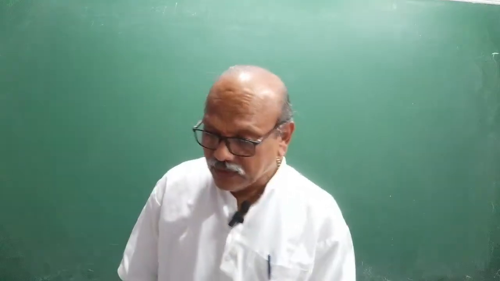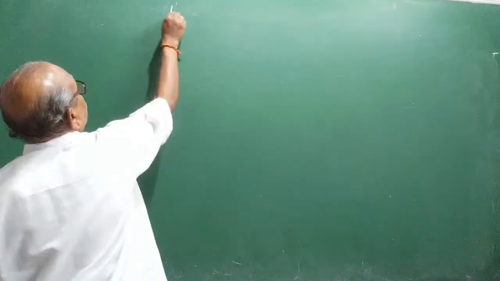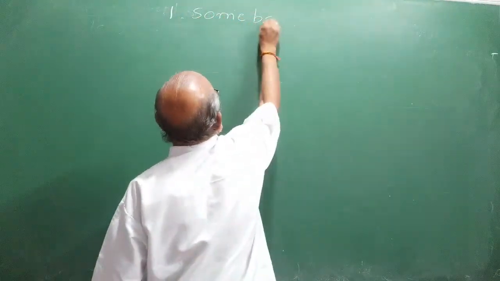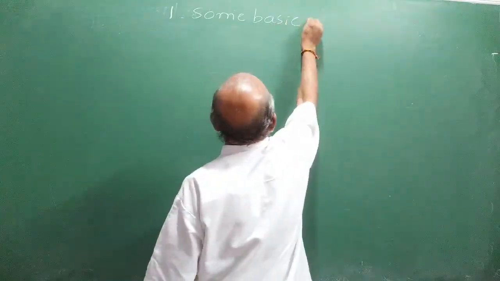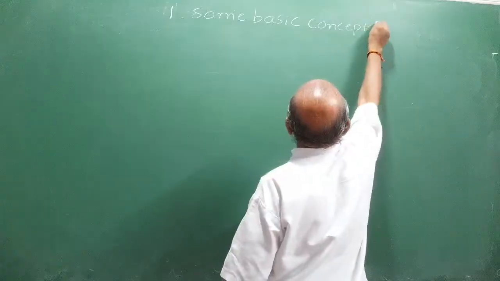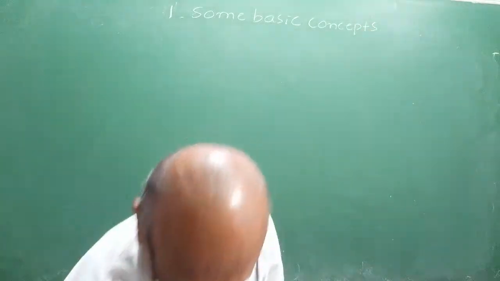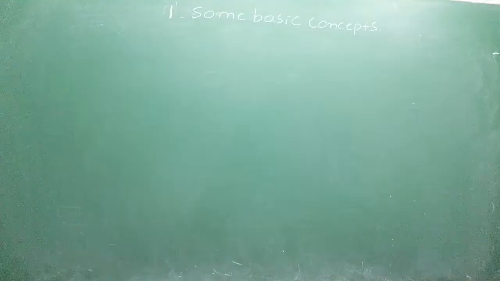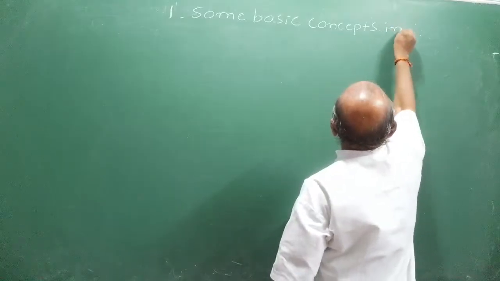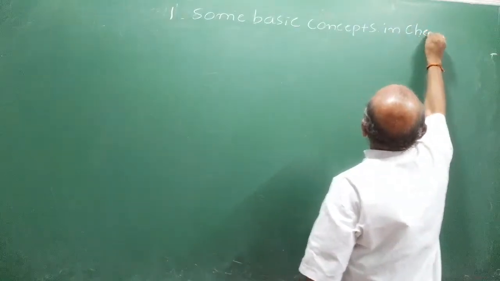Okay. Let us continue the study of the first chapter, some basic concepts in chemistry. I think in the previous class we studied in detail basic concepts in chemistry.